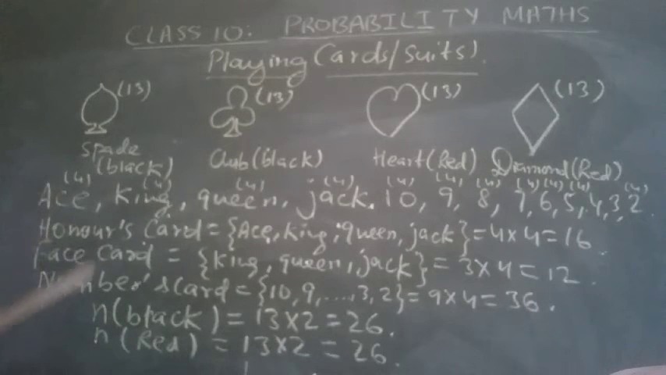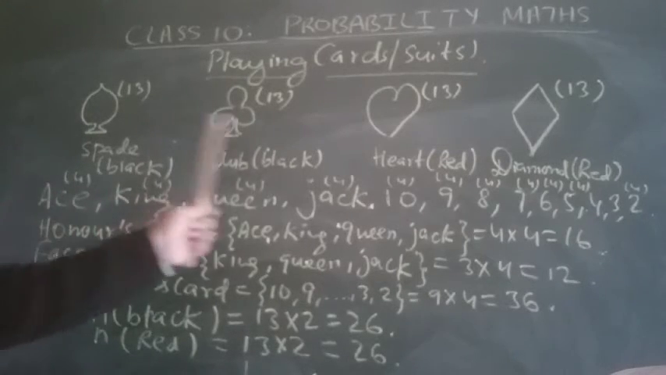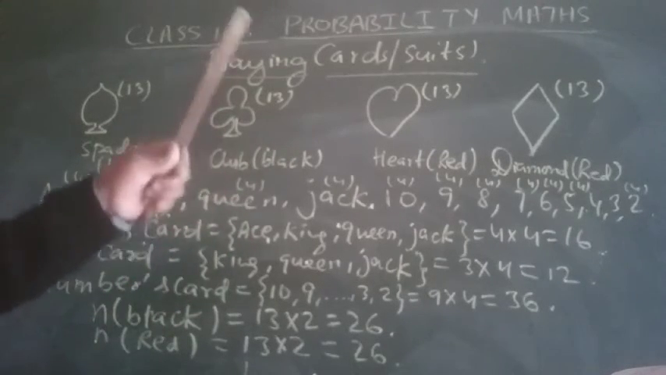Before the discussion, we have to discuss how many total cards there are. Ace has all 4 cards, king has also 4 cards, queen has also 4 cards.